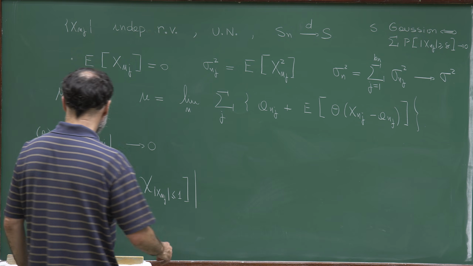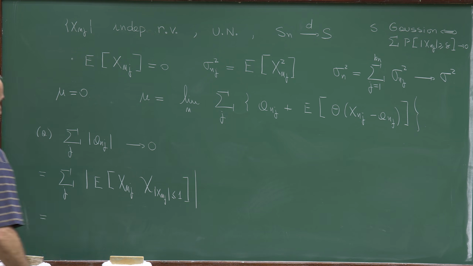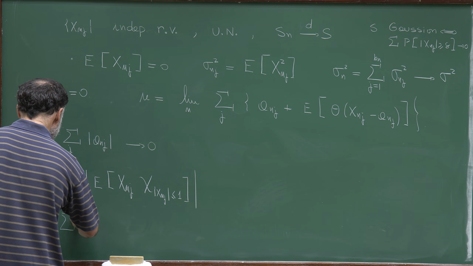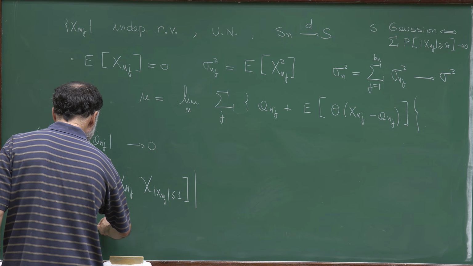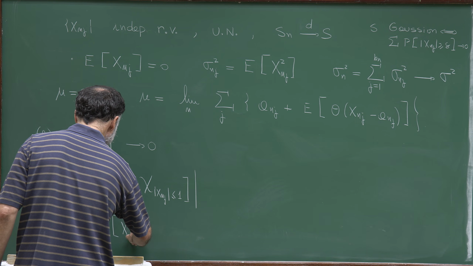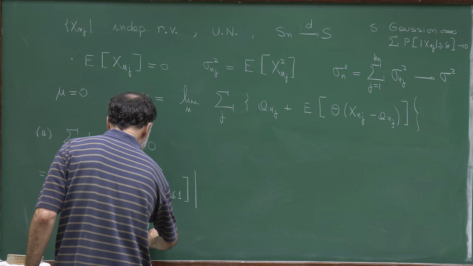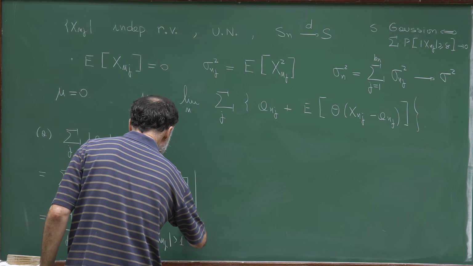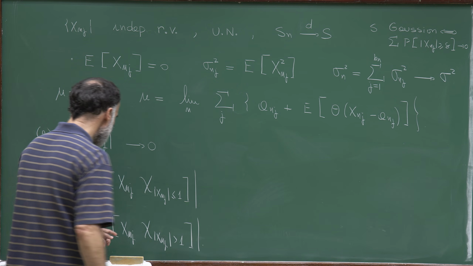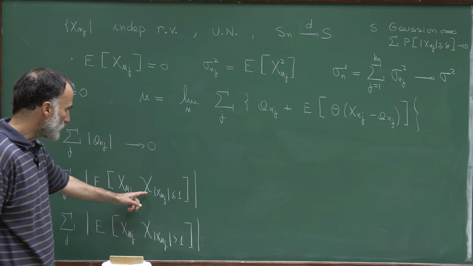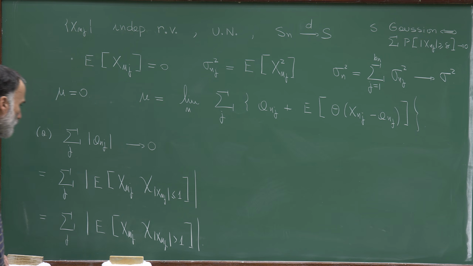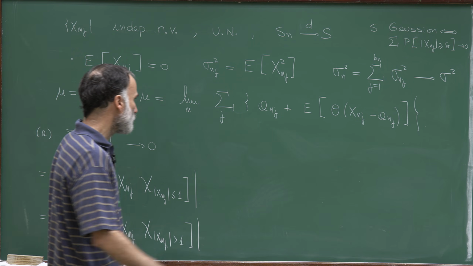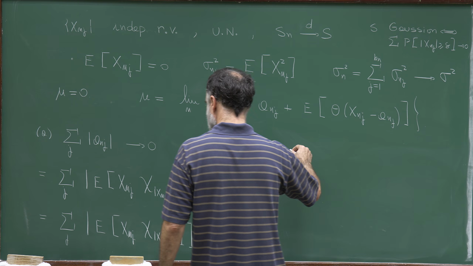Now, this is equal to the sum of x_{n,j} with x_{n,j} larger than 1, because we have seen that x_{n,j} has mean 0, so we can replace this indicator by that indicator. Now, since x_{n,j} is larger than 1, I can bound this expression.